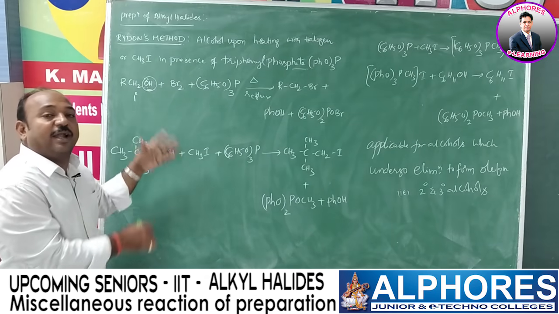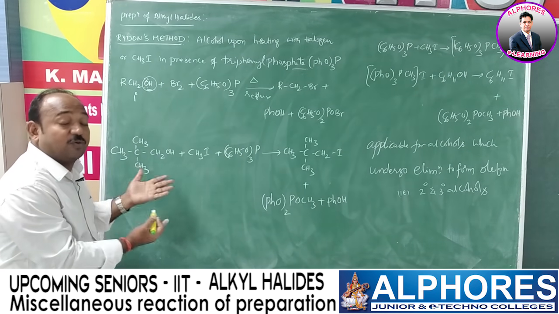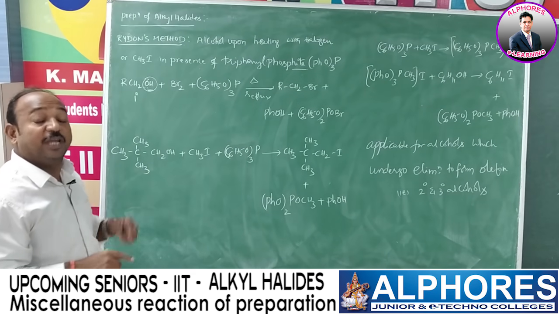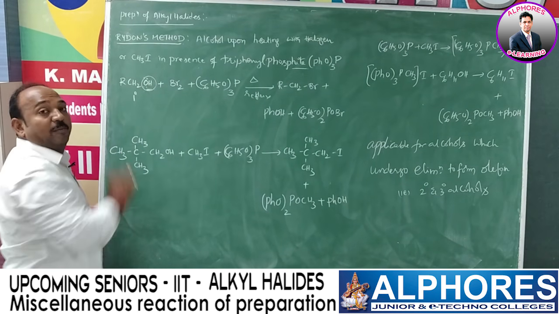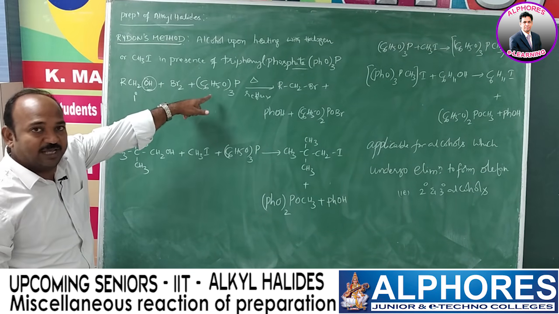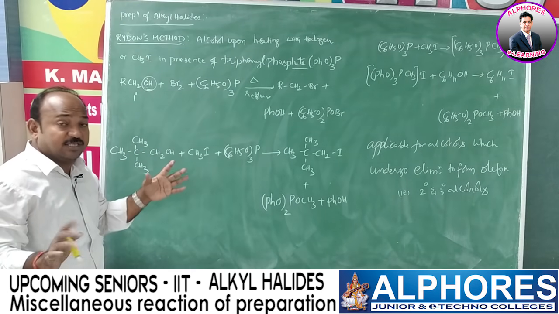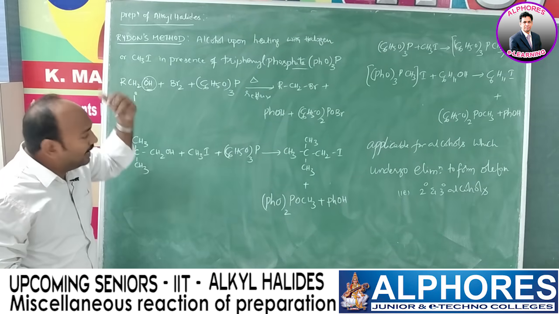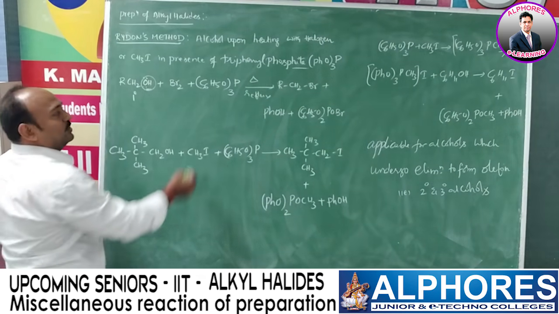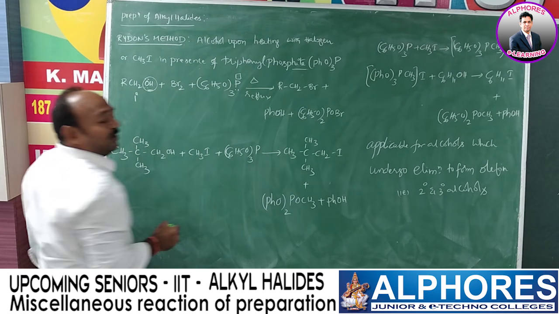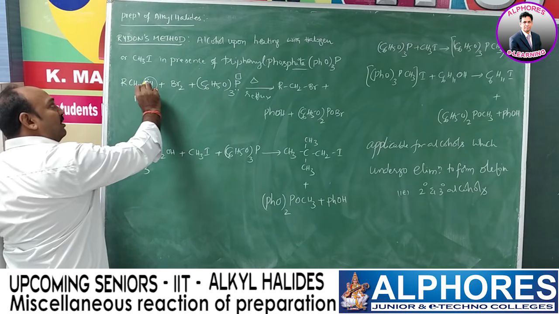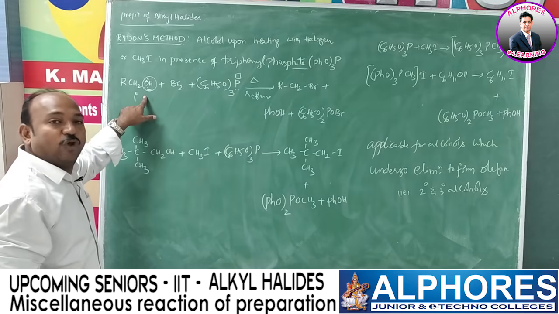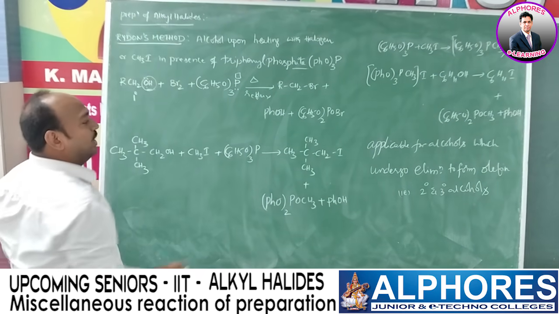This is a concept similar to anhydrous ZnCl2. In anhydrous ZnCl2 also, what did we discuss? Anhydrous means there is no water, and it consists of vacant d orbitals. Into those vacant d orbitals, a lone pair will be given by this oxygen atom, and it forms a complex, and by making the complex, its size increases. The more the bulkiness, the more the leaving tendency, right? So just like that method, here also we are using phosphite, here also vacant d orbitals, and again this oxygen donates its electron pair into the vacant d orbital of phosphorus, and it makes the OH a good leaving group, and finally we get this product.